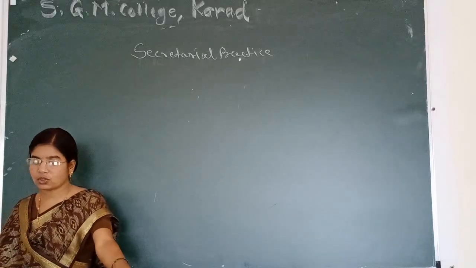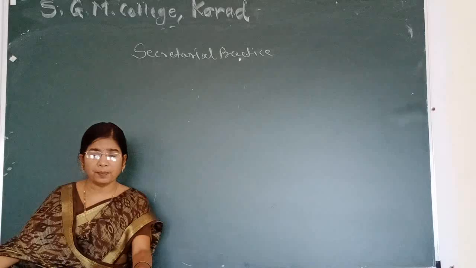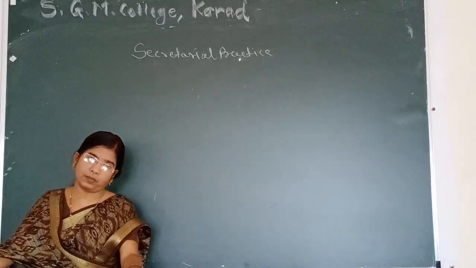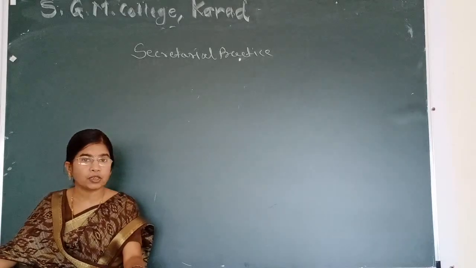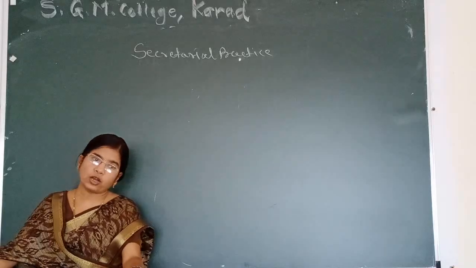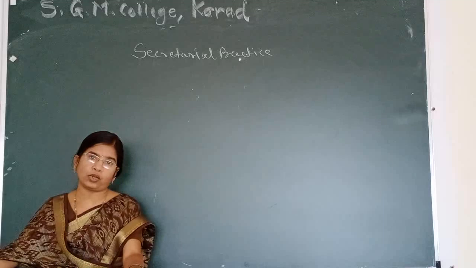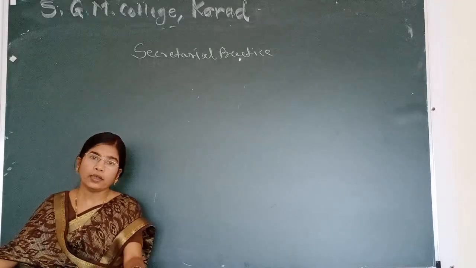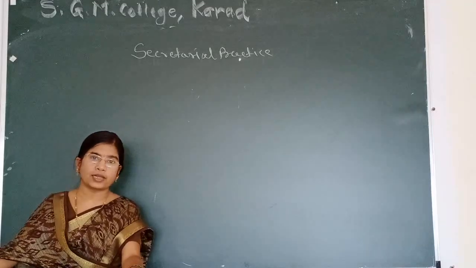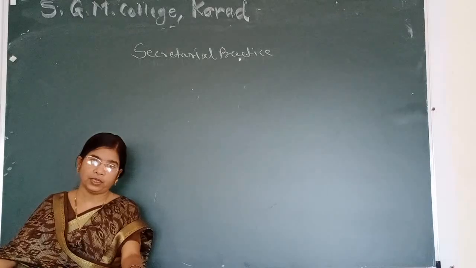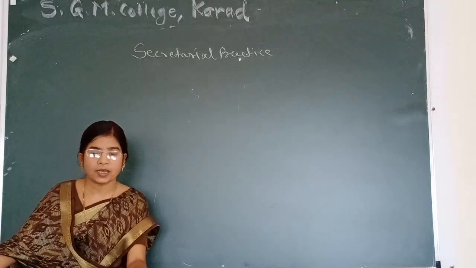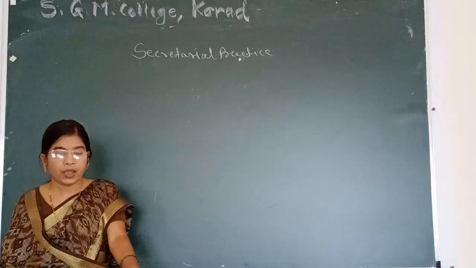Equity shareholders own the company. They are owners of the company. They are shareholders. They are members of the company. The person who purchased the equity shares is called an equity shareholder. Equity shareholders are owners, that means members of a company. They have so many rights related to the company.